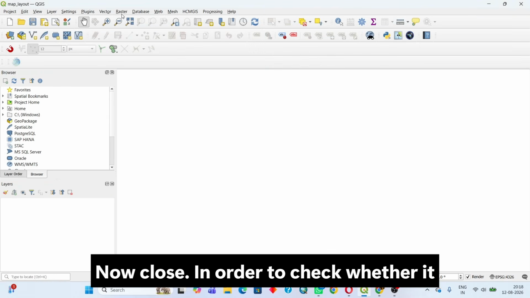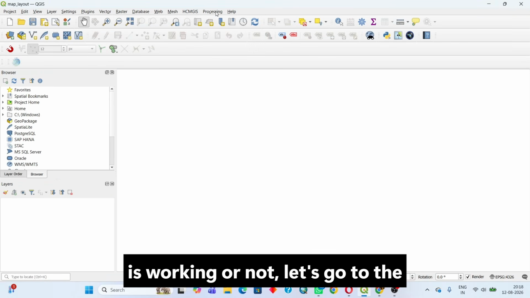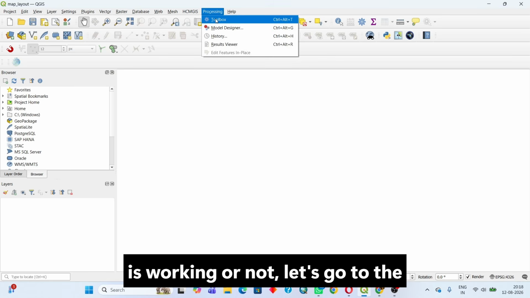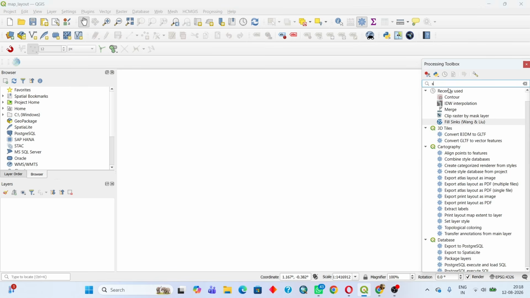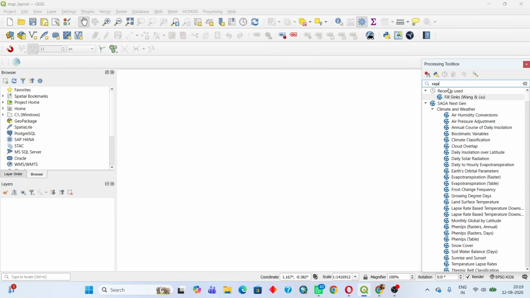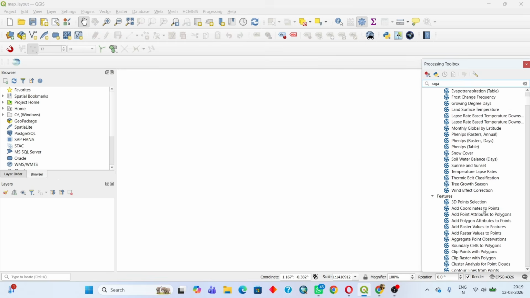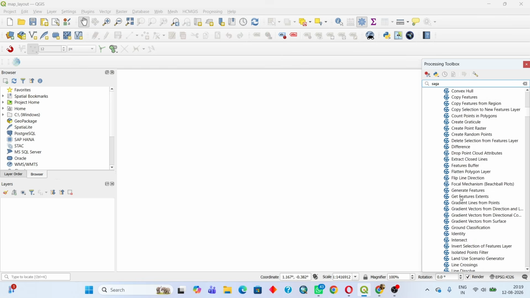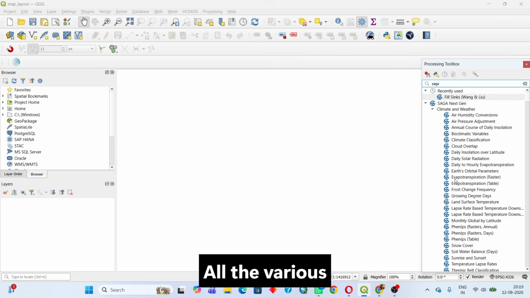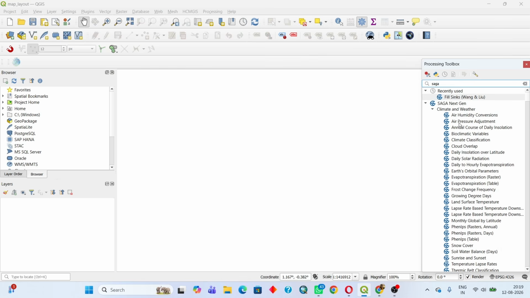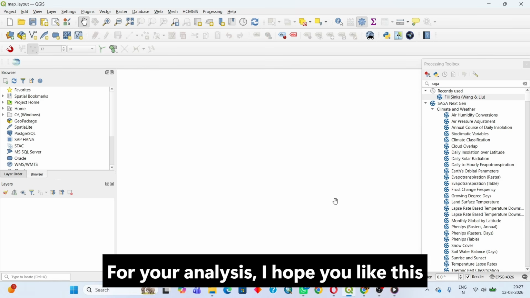Now close. In order to check whether it is working or not, just go to the Processing Toolbox, type SAGA. See, here you can find all the various tools for your analysis.